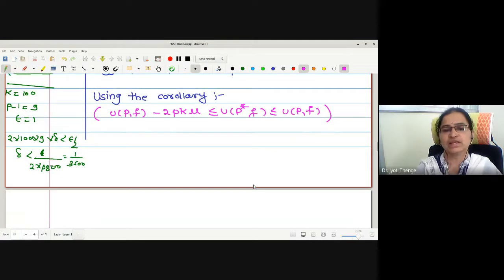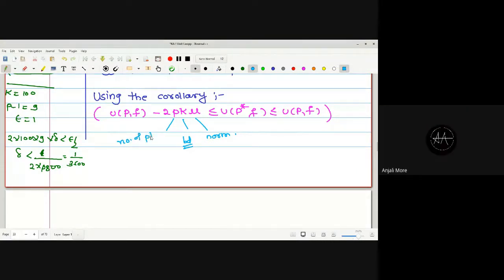Minus 2PK mu is the amount by which the upper sum is going to decrease. Now tell me what these symbols mean. K is the bound of the function. Mu is the norm of a partition. What is P? Points. Yes, the number of extra points.